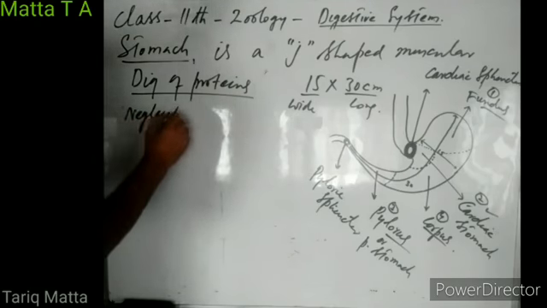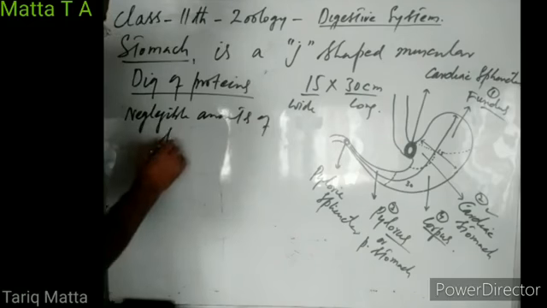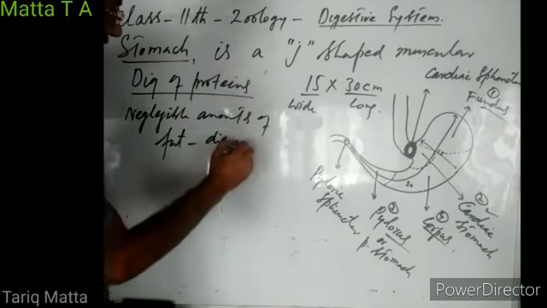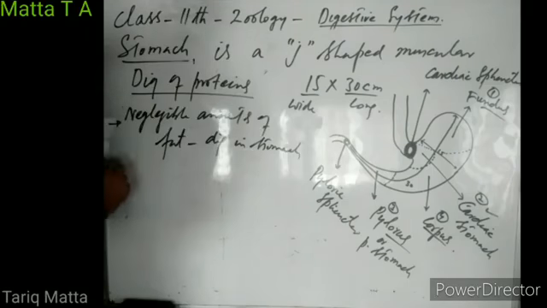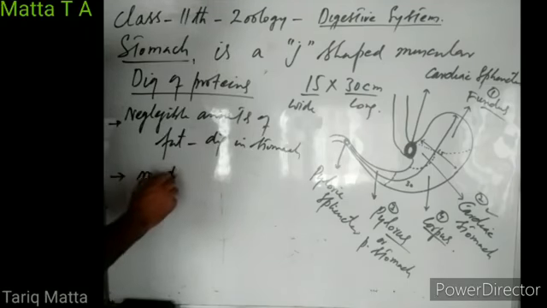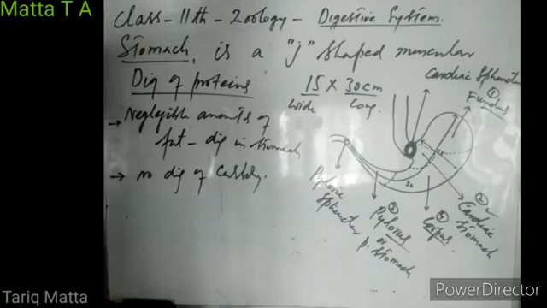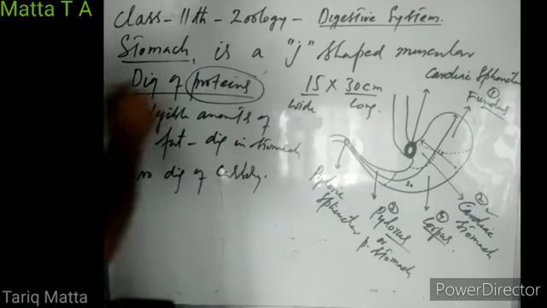Negligible amounts of fat are digested in the stomach. There is no digestion of carbohydrates in the stomach. So the stomach is the only site for protein digestion.